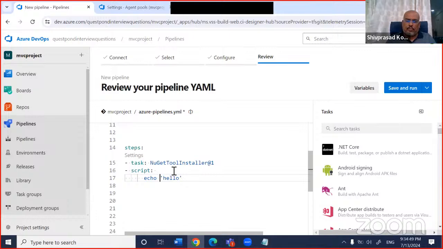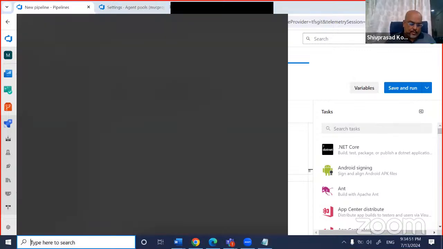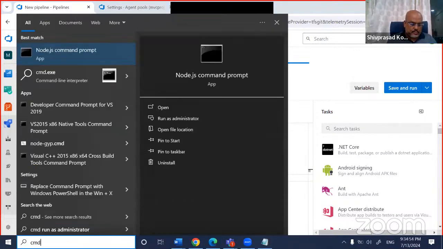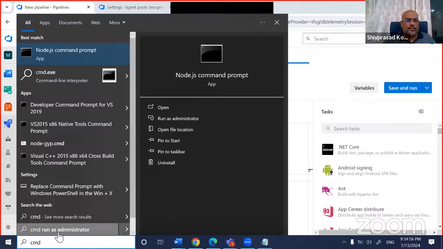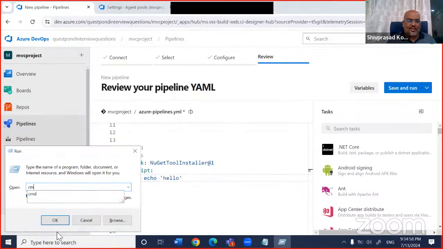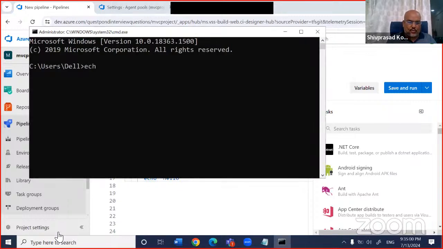Echo, and I want to say hello, right? Echo means in the command prompt, remember, you can always do an echo like this. This is so funny, right? If you say echo, it just echoes back. You say hello and it will just echo hello, right?